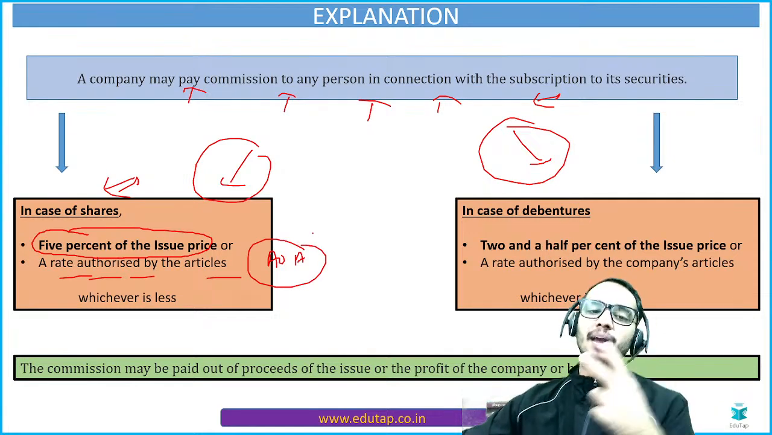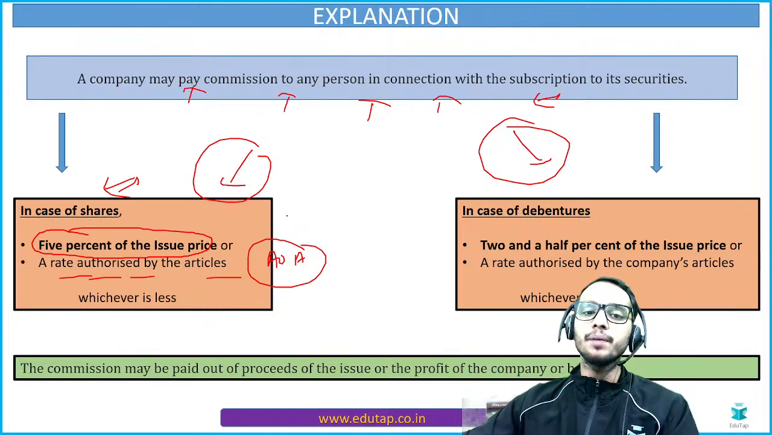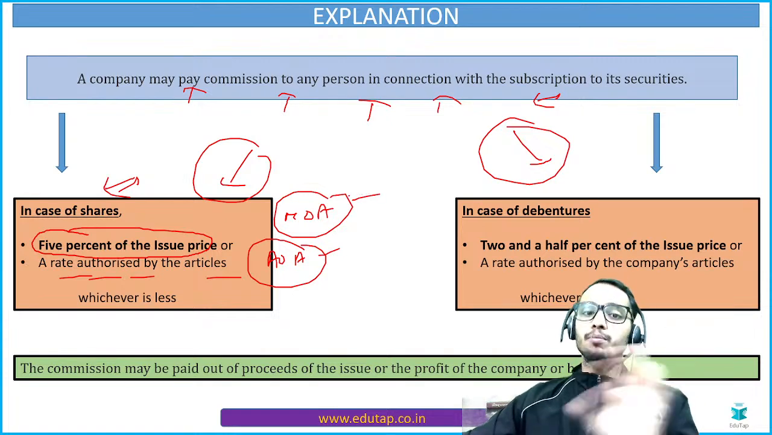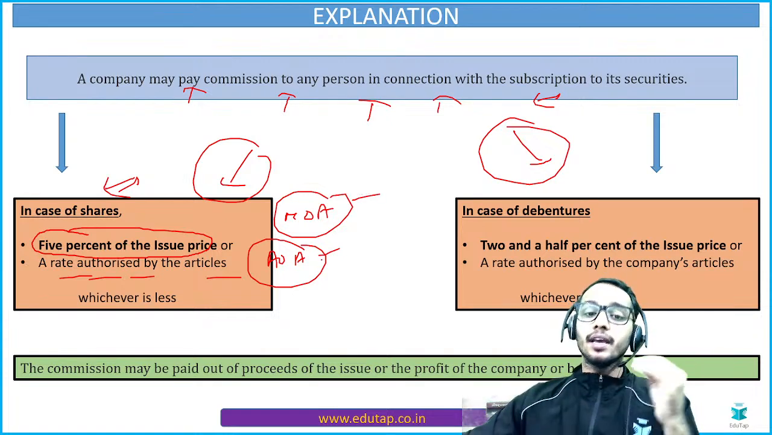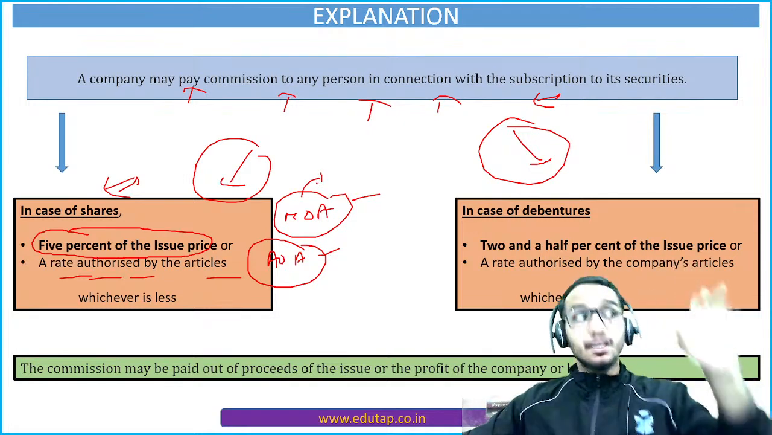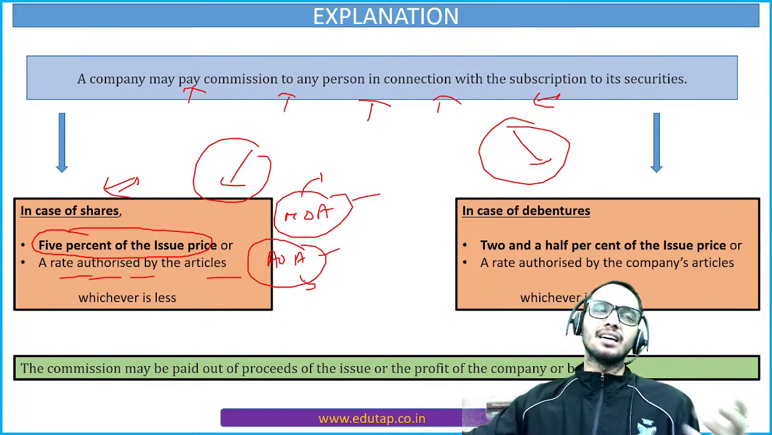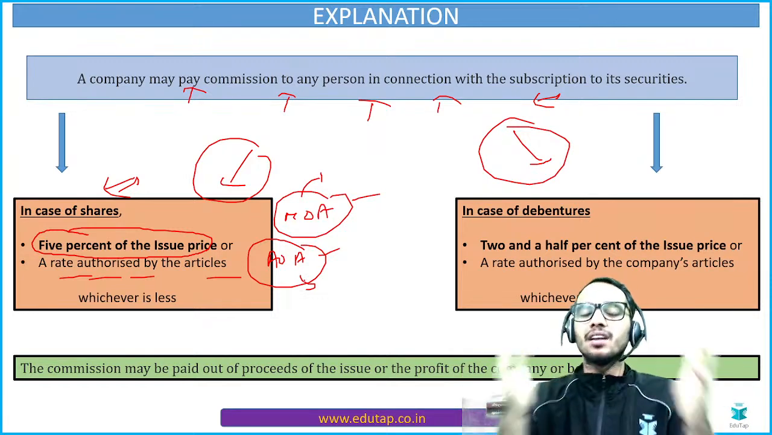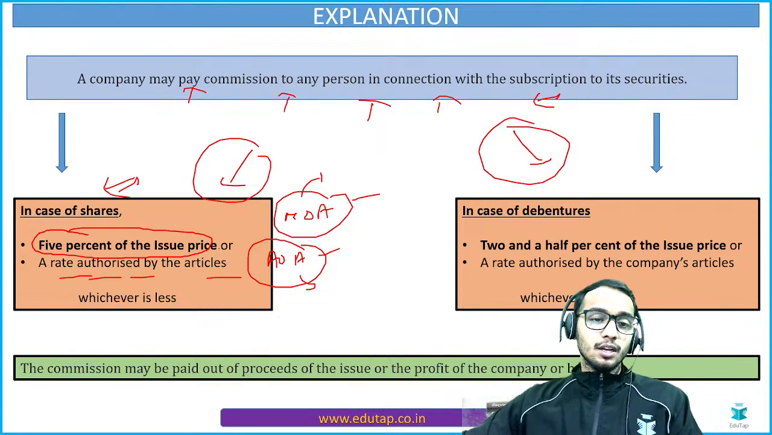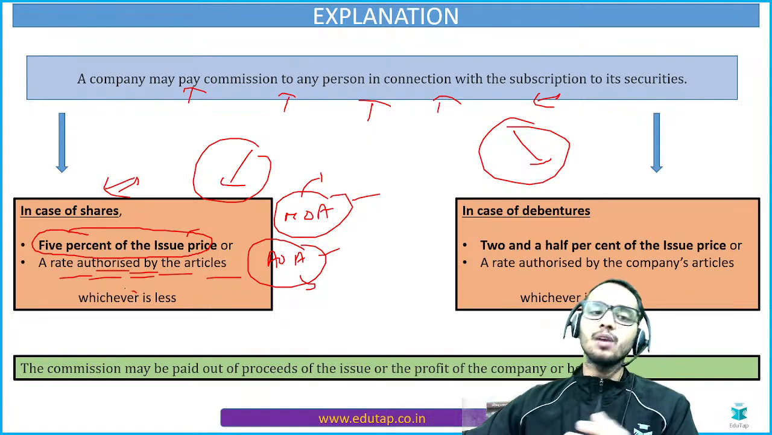There are two basic documents of any company when they incorporate: MOA and AOA. MOA is the Memorandum of Association, AOA is the Articles of Association. The memorandum contains the objective of the company, what they are actually going to do. The Articles of Association tell you about the internal policies, internal rules and regulations. So the rule is 5% or the rate authorized by the articles, whichever is less, in case of shares.